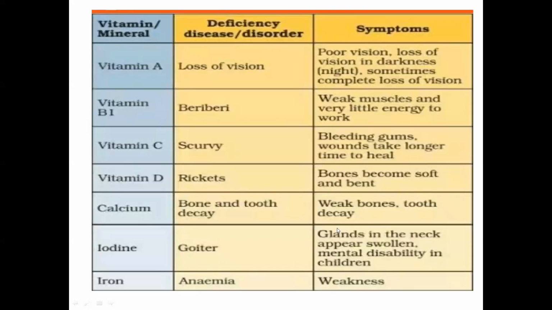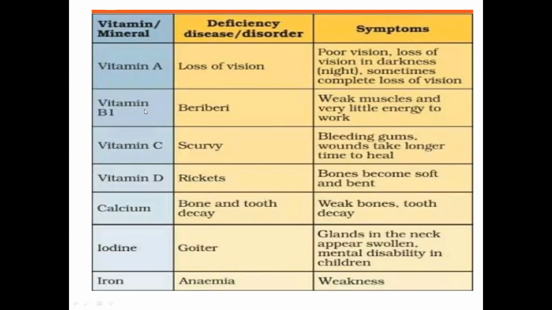Then you will see a chart here which shows different vitamins and minerals, the diseases caused by their deficiency, and their symptoms. So you will go through this chart once again. Due to lack of vitamin A, a person suffers from loss of vision or night blindness.